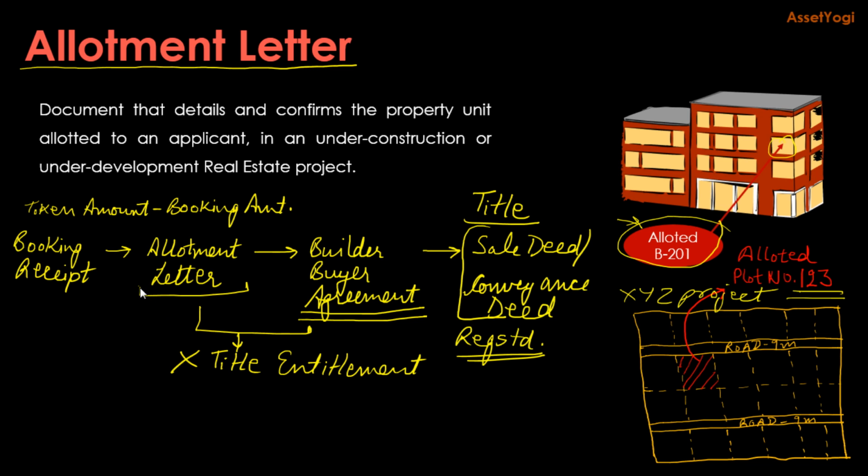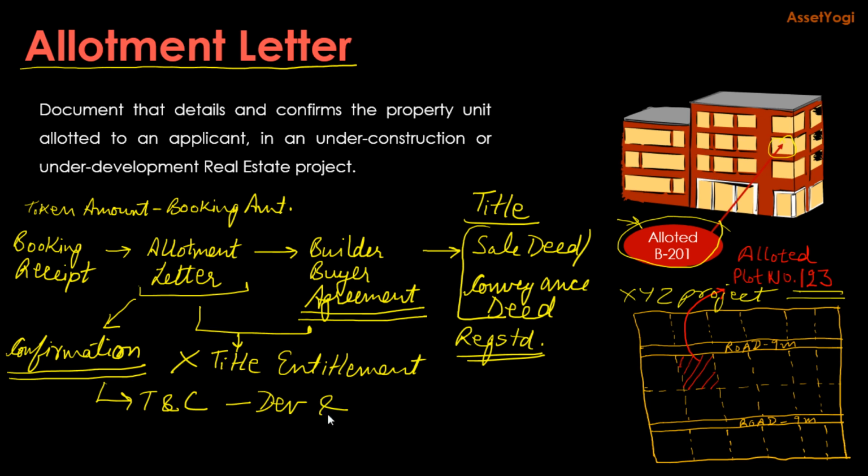So what does allotment letter signify? See, allotment letter is basically a confirmation that you have booked a particular property, and it acts as proof that you have booked that property. So in case of any dispute, you can go to the court that you have booked a particular property with the developer, and there are terms and conditions by which both developer and applicant are bound. So it is a legally binding document, but there is no title transfer because of this allotment letter.